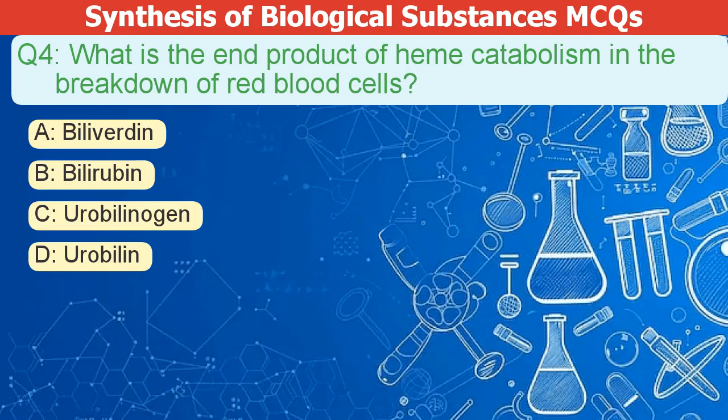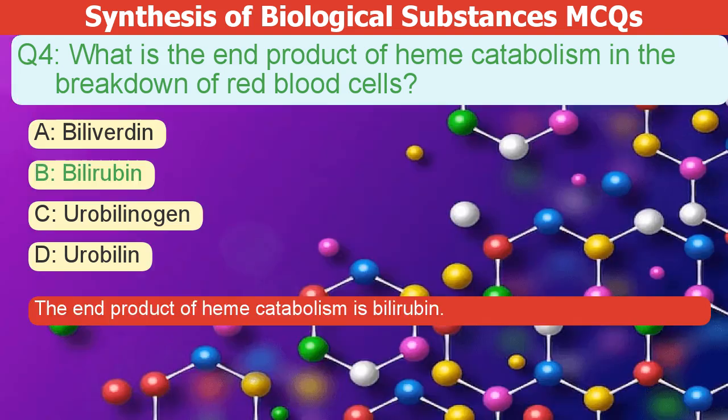What is the end product of heme catabolism in the breakdown of red blood cells? A. Biliverdin. B. Bilirubin. C. Urobilinogen. D. Urobilin. The correct answer is B. The end product of heme catabolism is bilirubin.